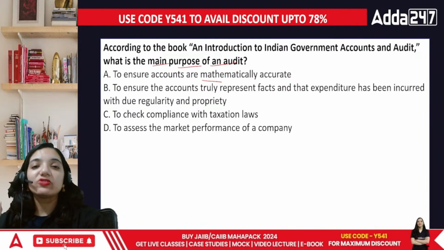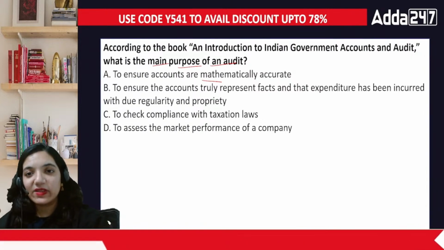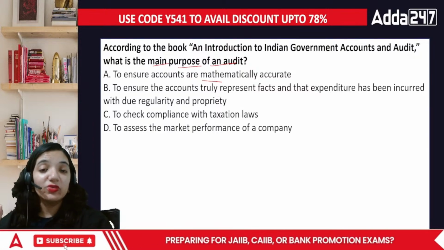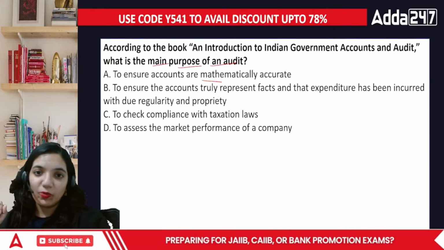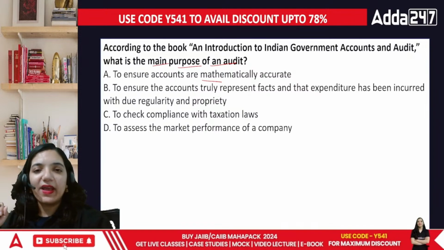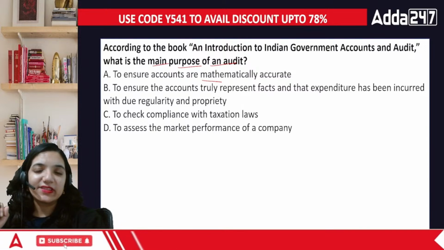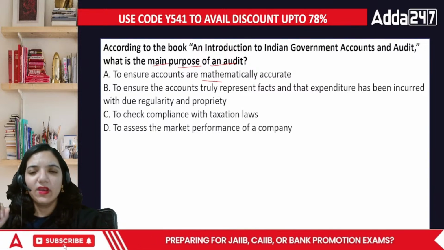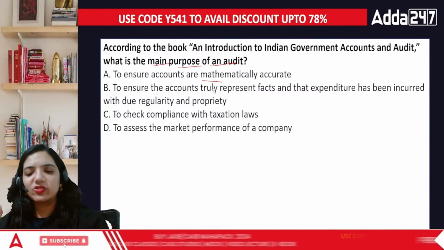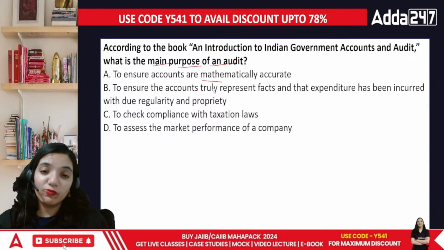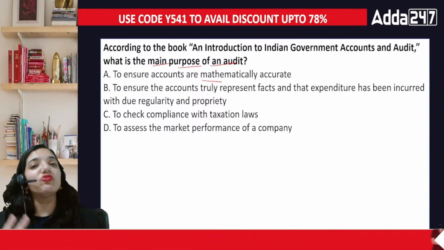To ensure the accounts truly represent the facts and the expenditures has been incurred with due regularity and propriety. To check the compliance with the taxation laws or to assess the market performance. One of the main purposes of audit is to check whether the books of accounts provide us true and fair view.